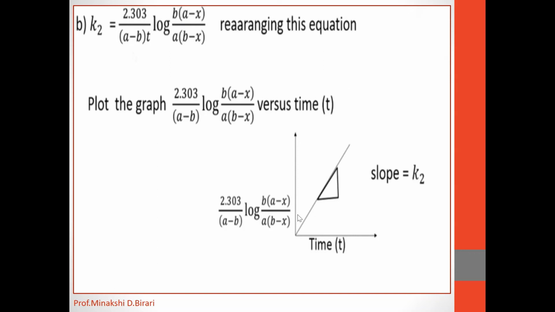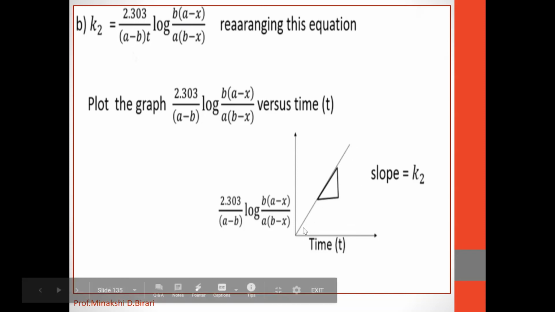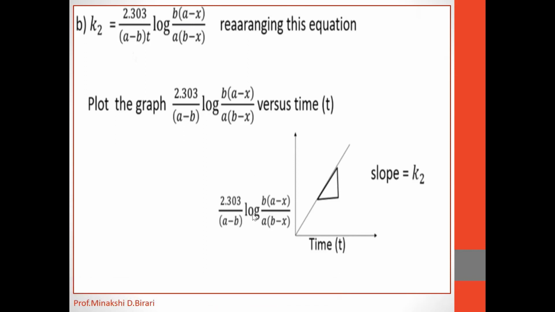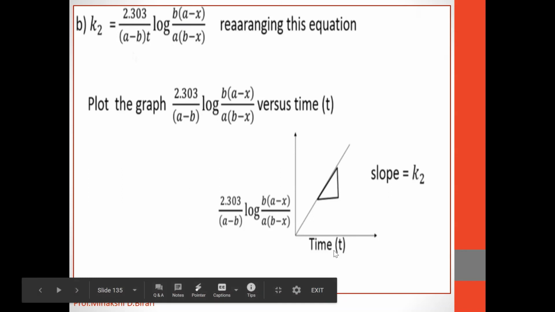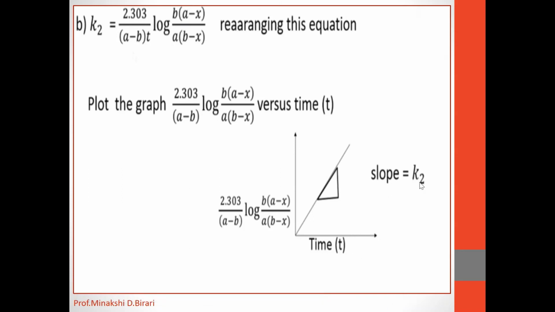The nature of the graph is a straight line passing through the origin. On the y-axis, 2.303 upon A minus B log of B into A minus x upon A into B minus x, versus time t on the x-axis. So the slope is equal to K2.